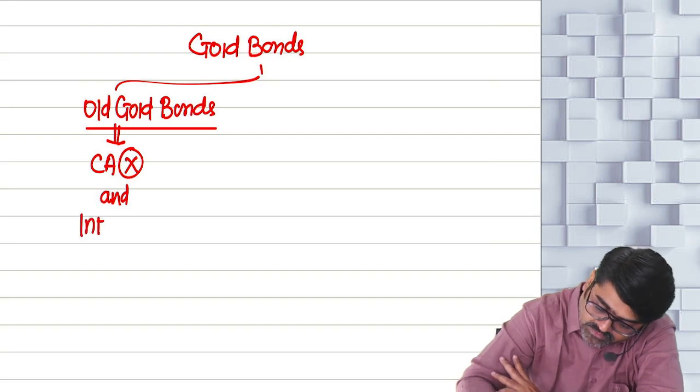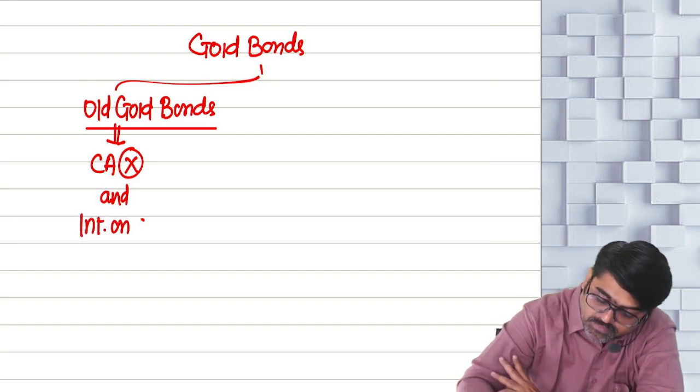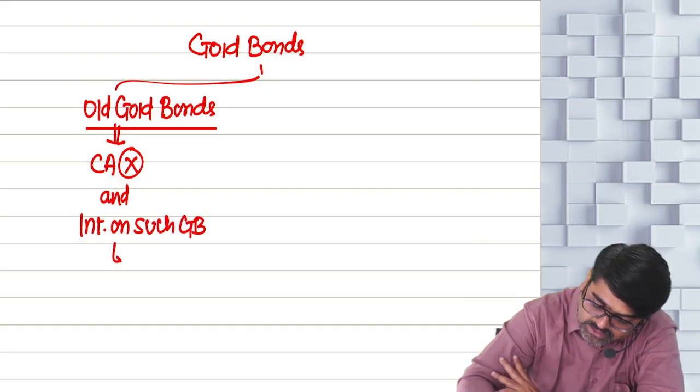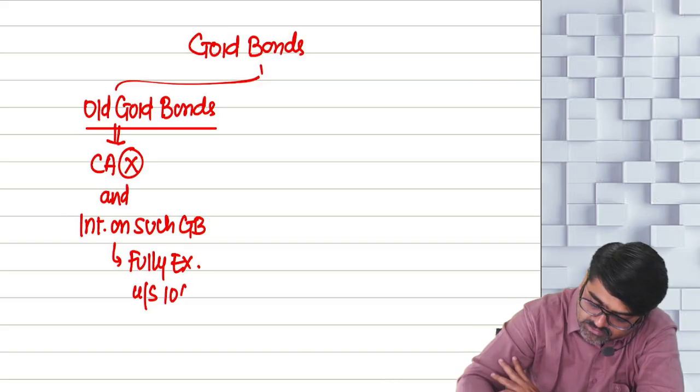And also the interest which you receive on such gold bonds will be fully exempt under section 10 subsection 15. So there is one section 10(15).